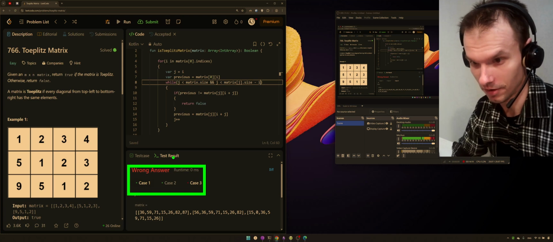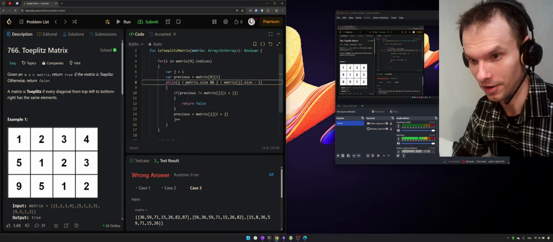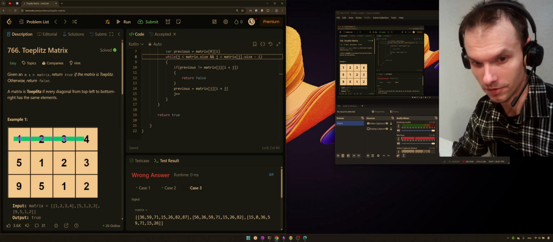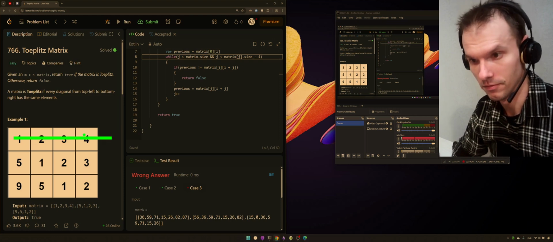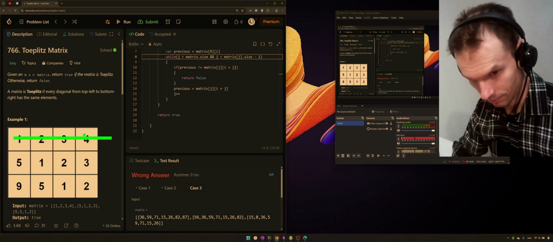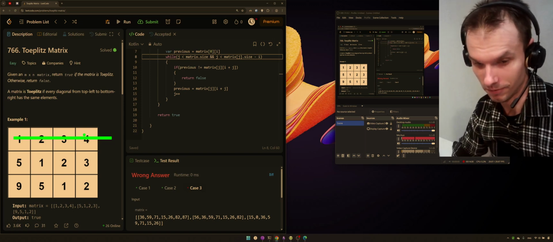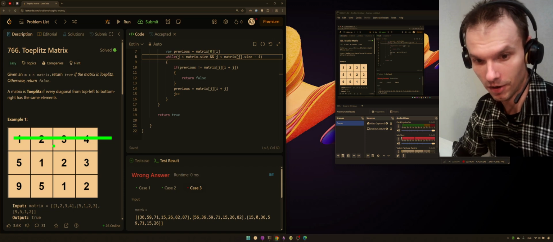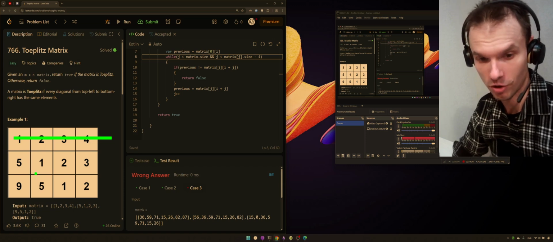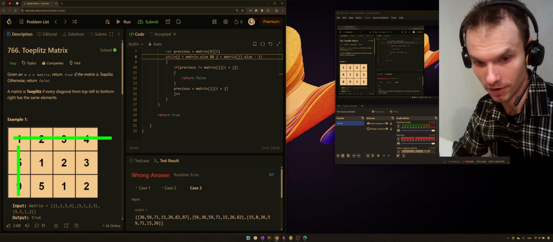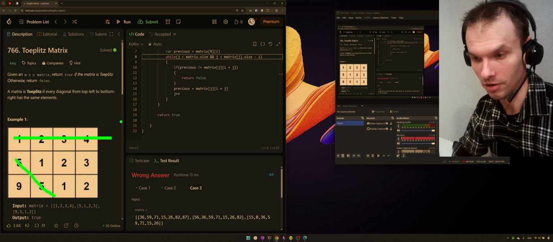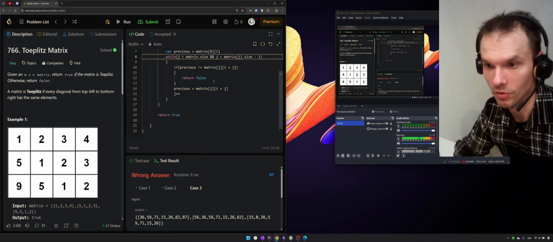Well, okay, my two expected cases are now finally handled, and currently I'm checking only horizontal diagonals. I'm not checking vertical as an entry point, and that's why, for example, this one isn't checked. And let's just do it.